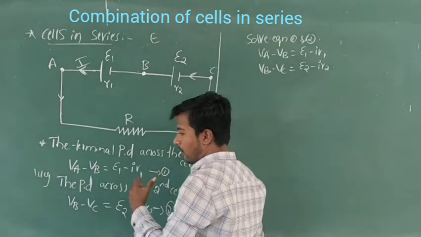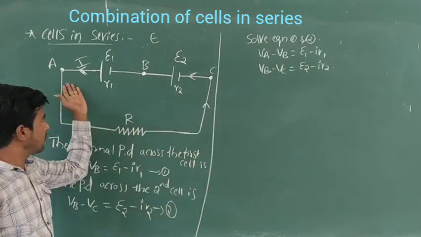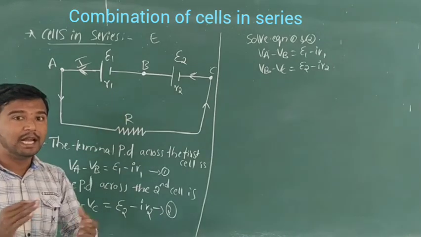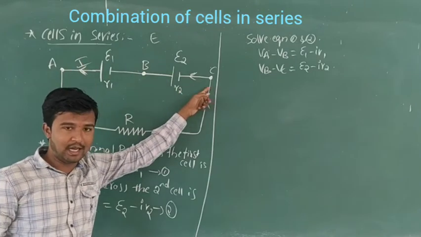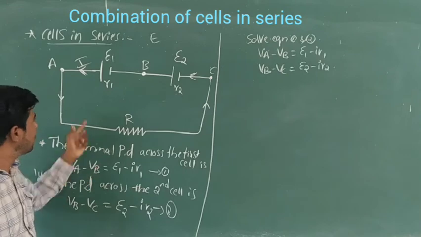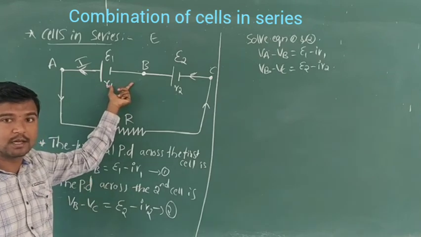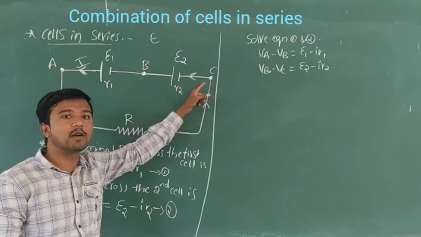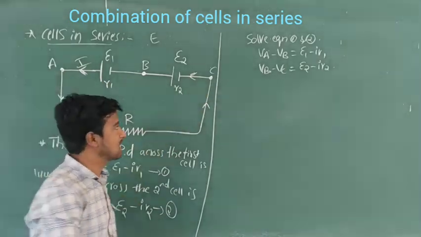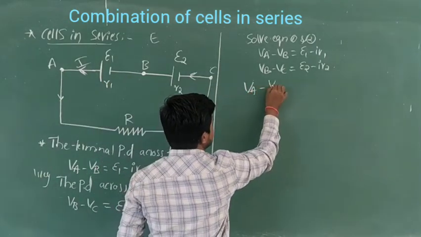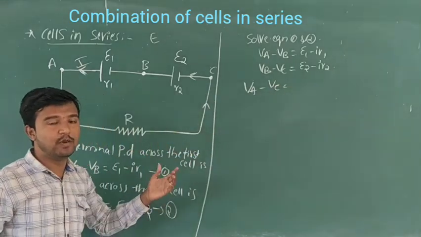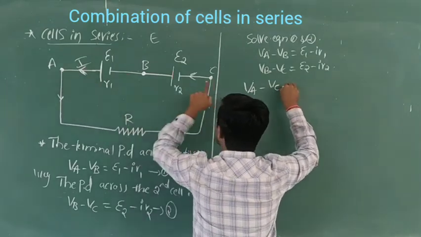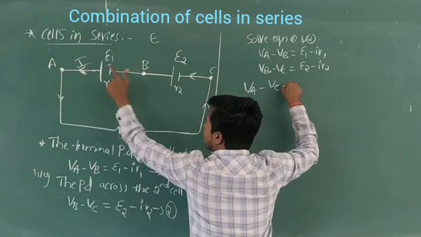Now we have to find the total terminal potential difference across the two cells, that is VA minus VC. These are the two terminals, A to C.